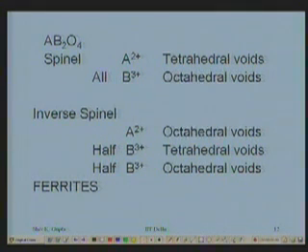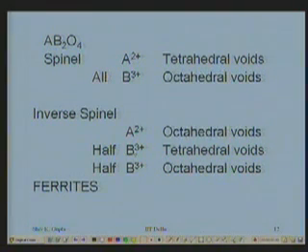This is called inverse because the place of trivalent ions here is taken by the bivalent ions, and the place of bivalent ions is taken by the trivalent ions. Like this, bivalent ions go into the octahedral voids. Here it was the trivalent ions going into the octahedral voids.